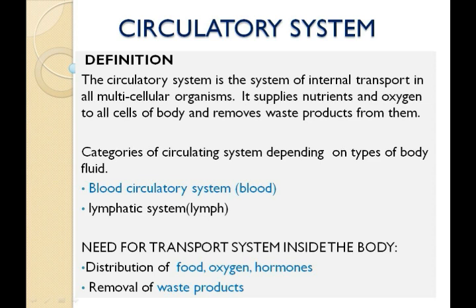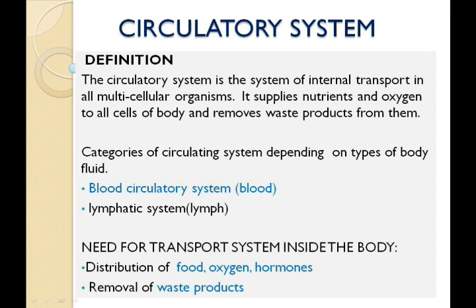Number 3, we all know about chemical messengers, which are also called hormones. Hormones are secreted by your endocrine glands. These hormones have to reach the target organs, so they are also carried throughout the body by the circulating blood.